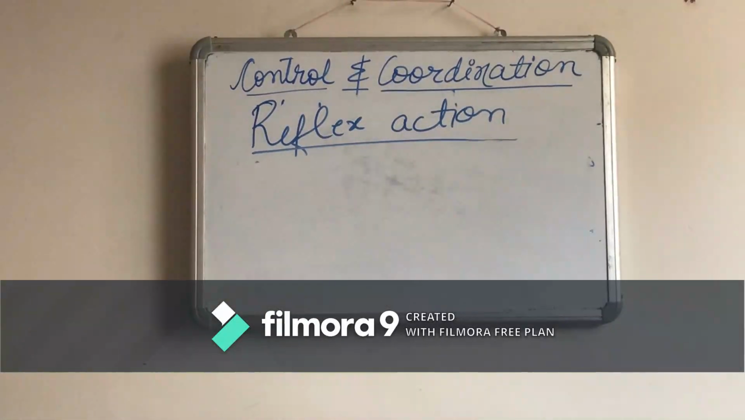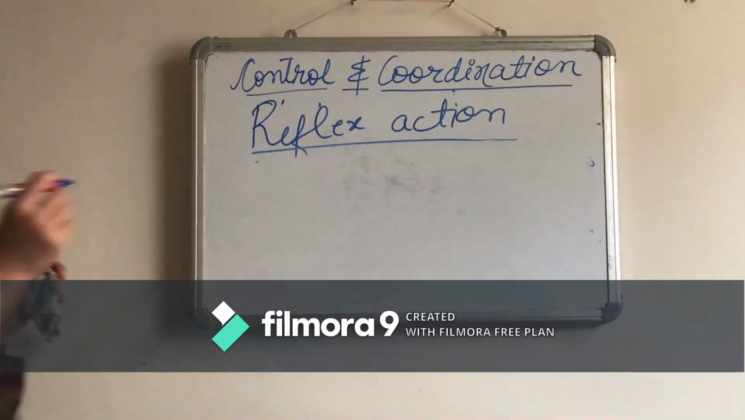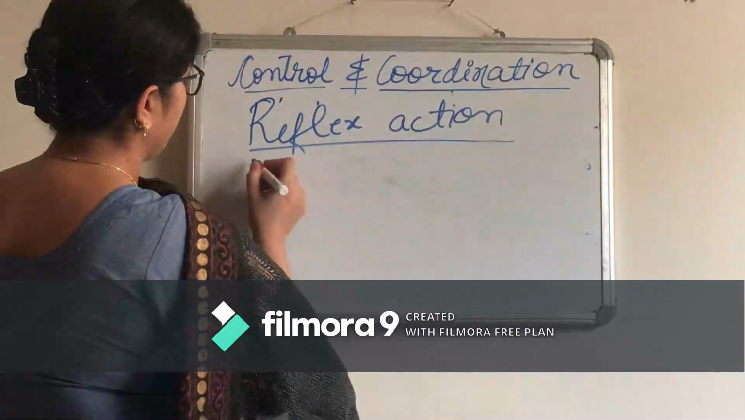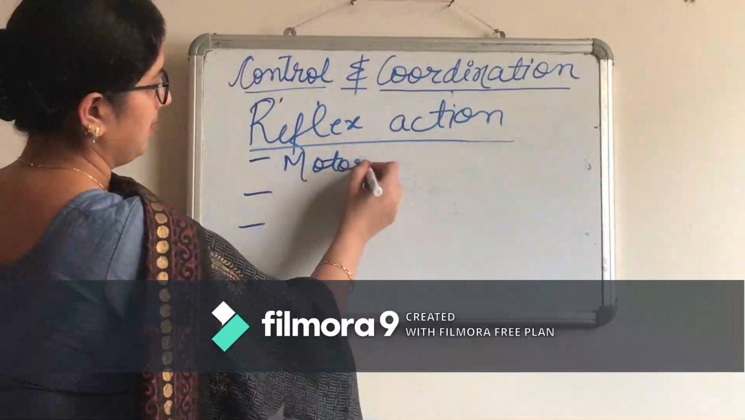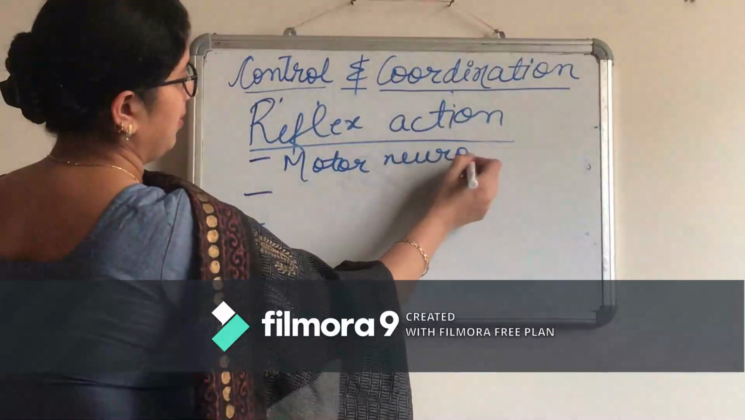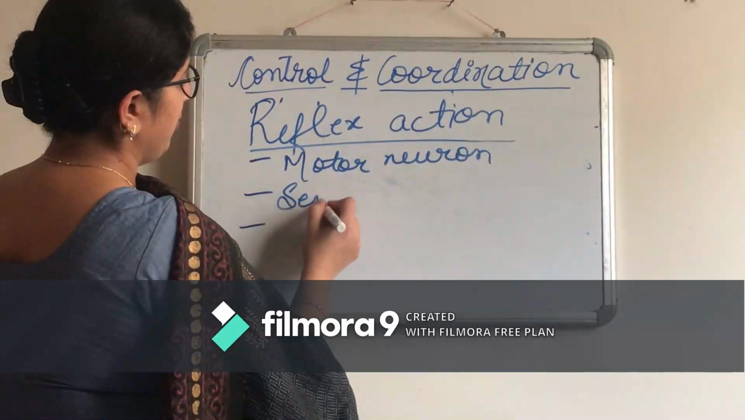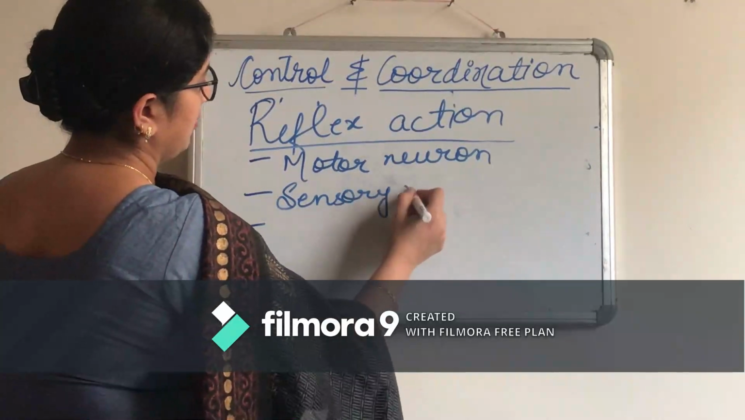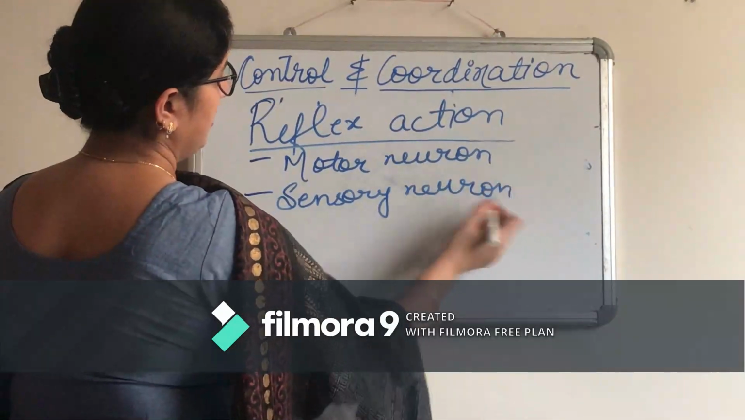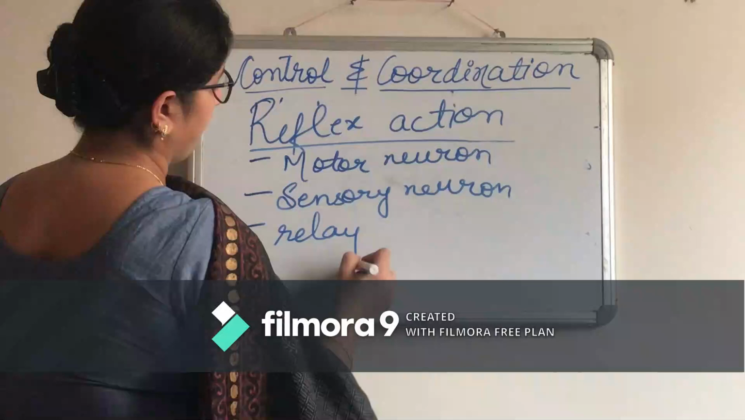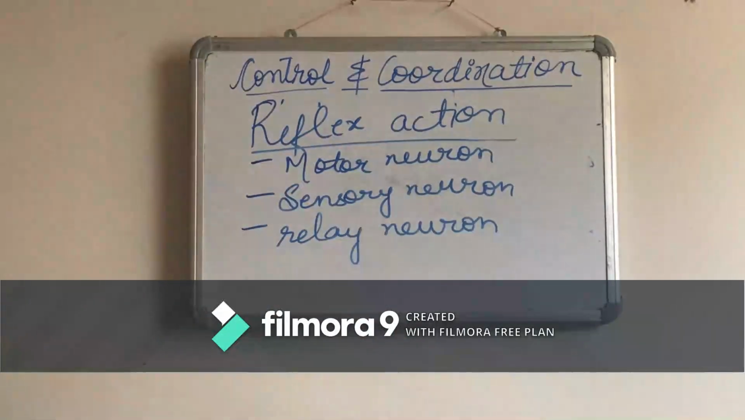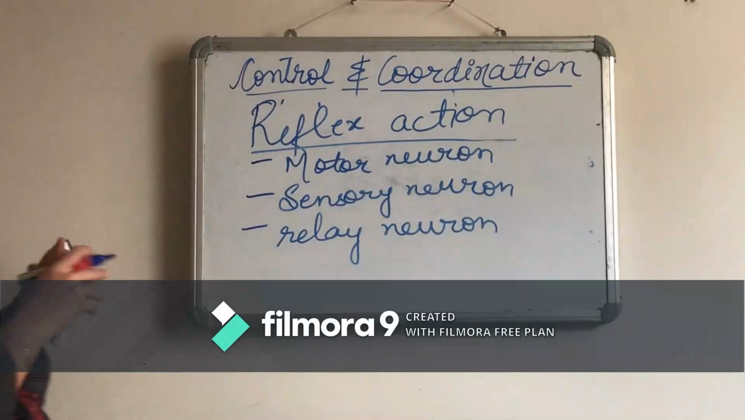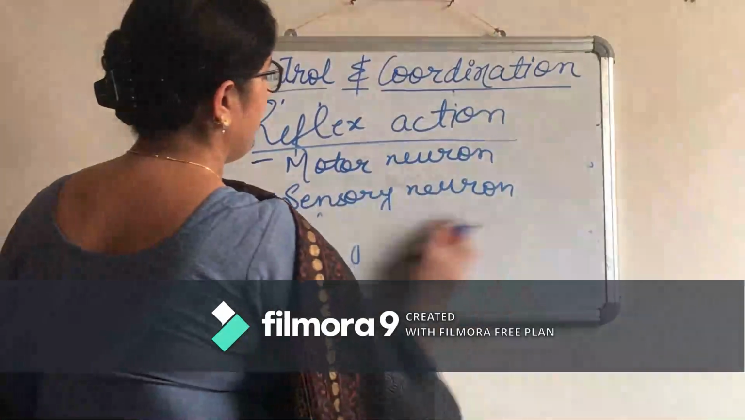This is given in your NCERT book also. Here, there are three types of neuron in reflex action: motor neuron, sensory neuron, and the third is the relay neuron. Now I will draw the reflex action diagram in which we will see the location of these three neurons.